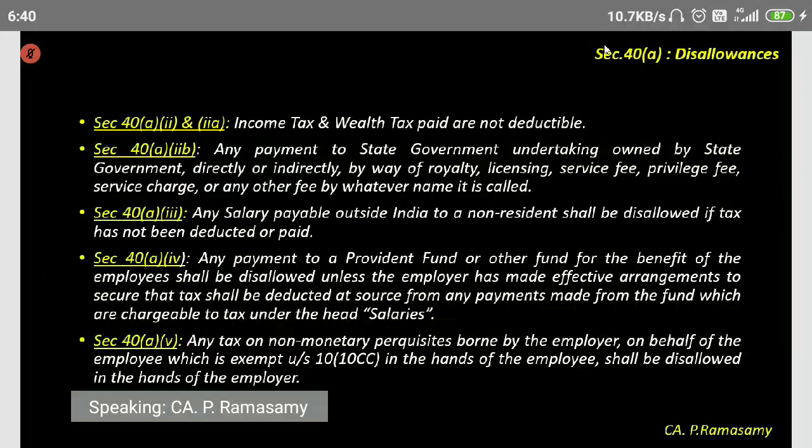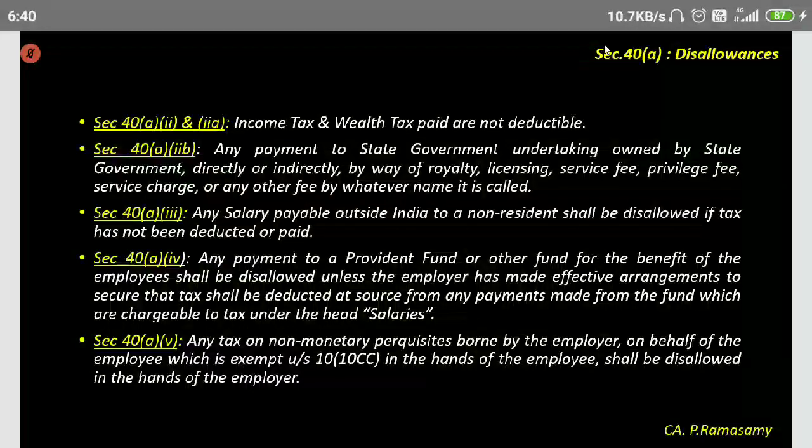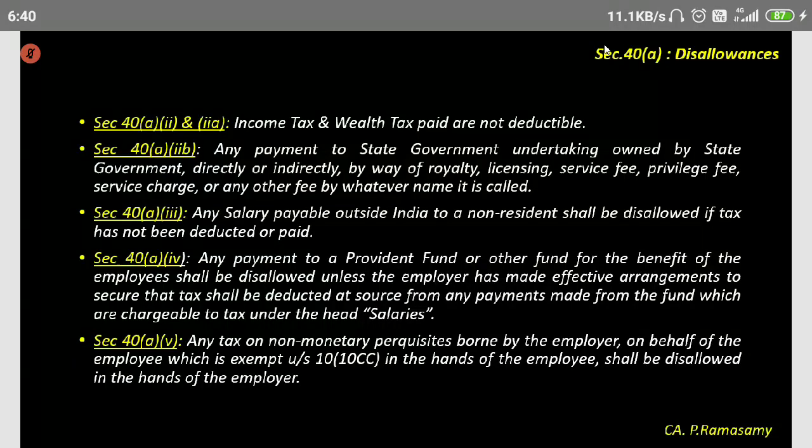If it is a taxable perquisite, you have to value the rent-free accommodation, include it in salaries, and pay tax. Who has to pay tax? The employee has to pay tax.